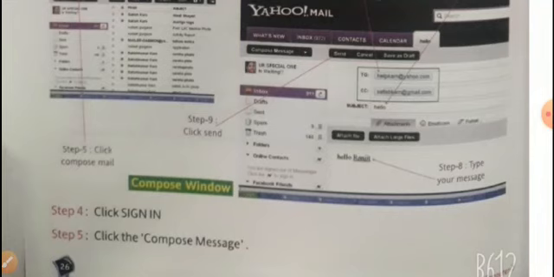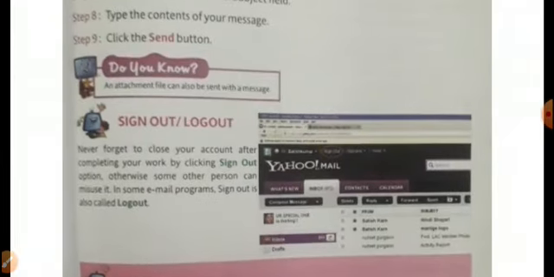Then step five, click compose message, where you will write or type your message. Then step six, enter the email ID of the receiver in the To field, because two things will be given there students, To and CC. So to whom you are sending your mail or your message, there you have to write the email address ID of the receiver.